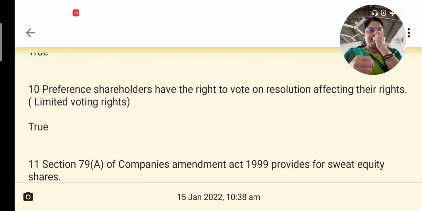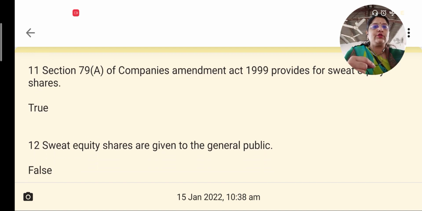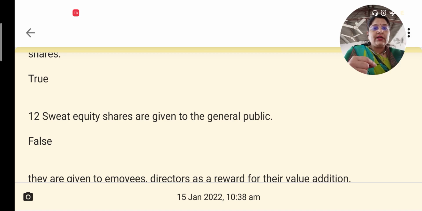Next, we have that preference shareholders have the right to vote on resolutions affecting their rights only. The rights of the preference shareholders are limited. They can vote only on those resolutions that affect their rights. This is true. Section 79A of the Companies Amendment Acts provide for sweat equity shares. This is also true. So what are sweat equity shares?